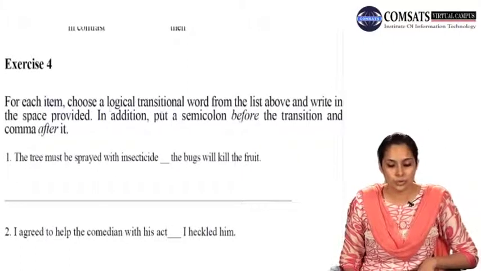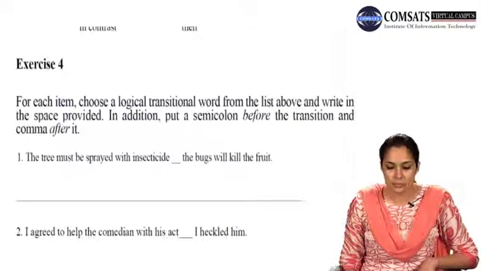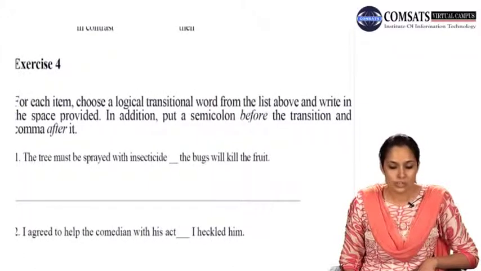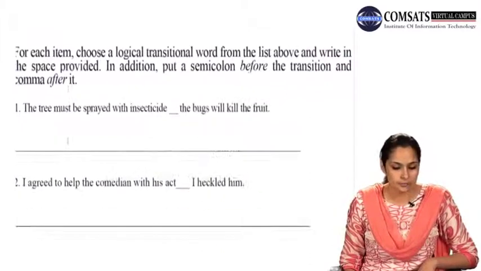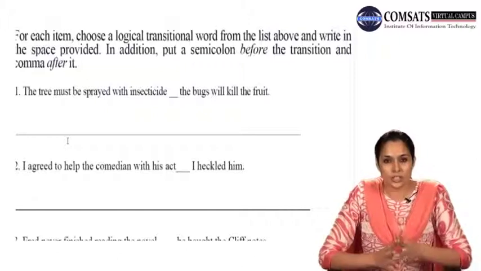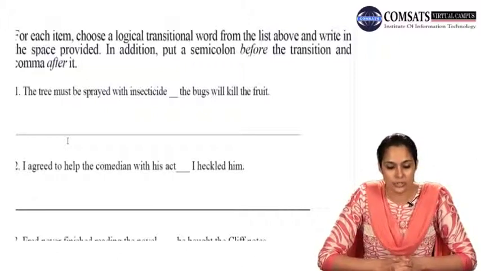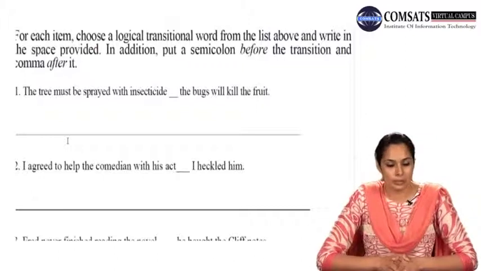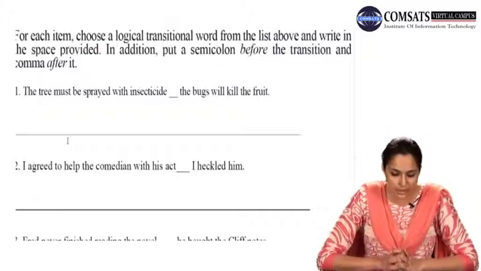For each item, choose a logical transition word from the list above and write in the space provided. In addition, put a semicolon before the transition and comma after it. Now you will see कि जो लिस्ट आपको ऊपर दिखाई है उसी में से आपको ट्रांजिशन वर्ड्स यहाँ पर चेक करने हैं, ऐड करने हैं, और उससे पहले आपको सेमीकोलन लगाना है ट्रांजिशन वर्ड से पहले और उसके बाद कॉमा लगाना है. So let's see which transition words we have here.